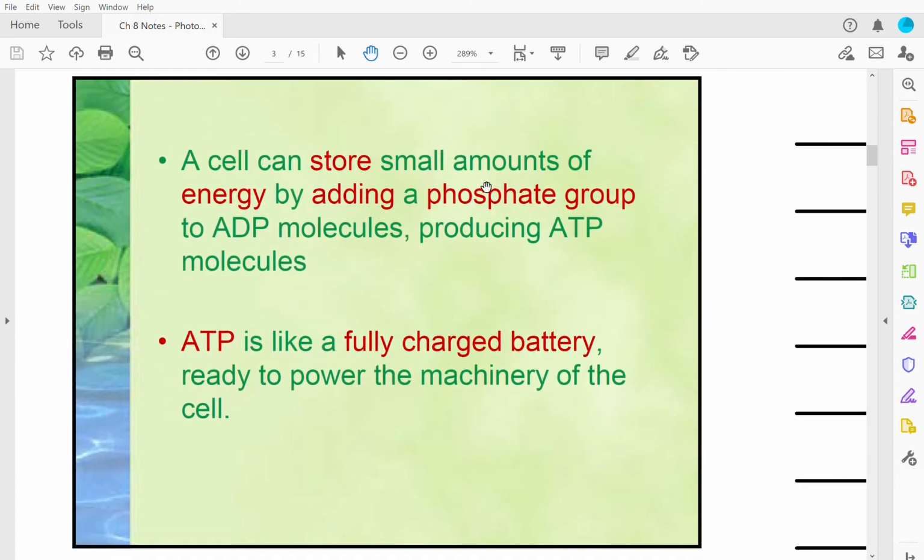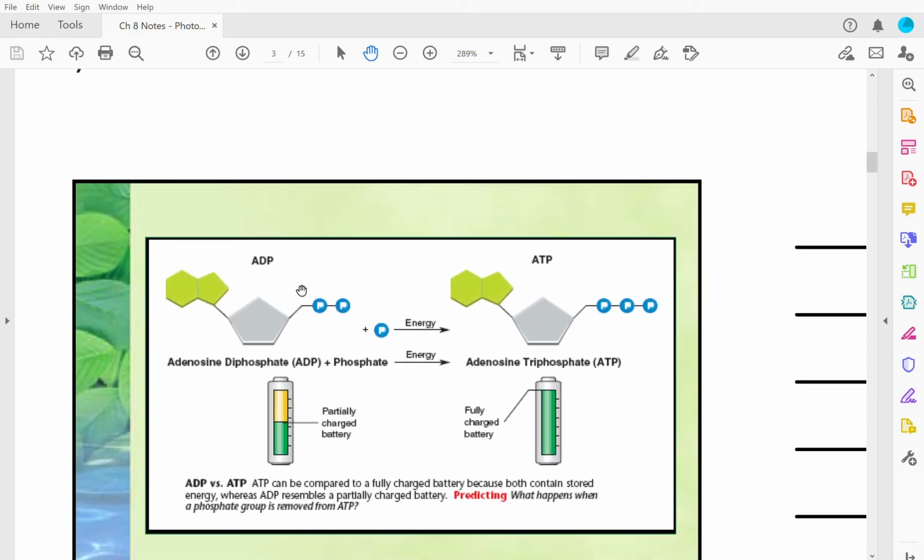A cell can store small amounts of energy by adding a phosphate group to the ADP molecule, producing ATP. ATP is like a fully charged battery, ready to power the machinery of any cell. Here is ADP, where it has the adenosine, the sugar, and then the 2 phosphates, di for 2. This means the battery is not fully charged because you're missing one more phosphate. If I add that phosphate, it gives me a fully charged battery, and ATP is a fully charged battery.